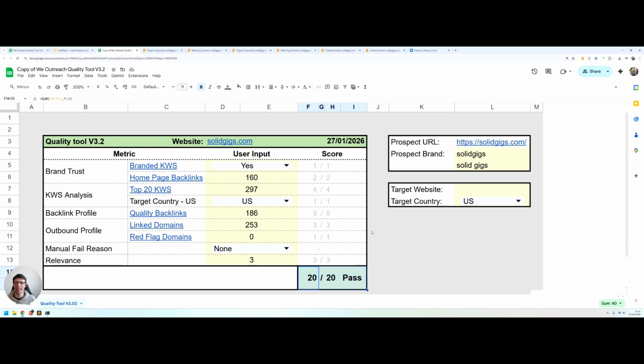It scores 20 out of 20. The first thing that you want to do is put the website that you're grading into this prospect URL section over here. Then you need to manually type in the different versions of the brand.